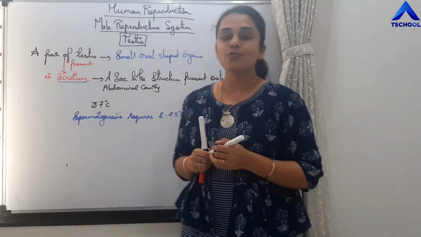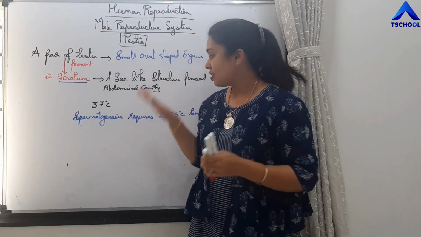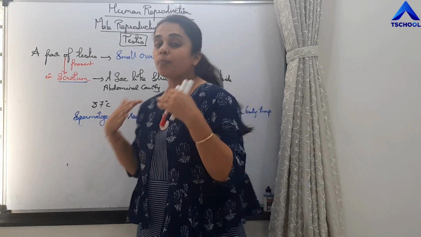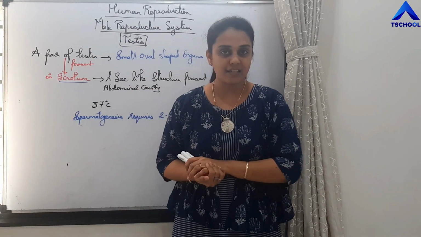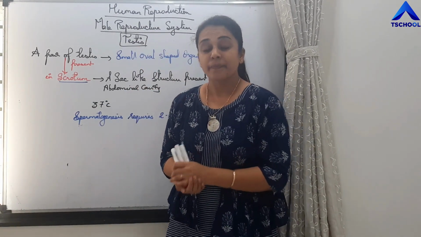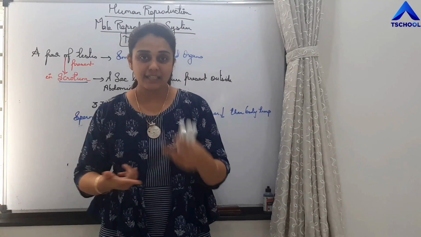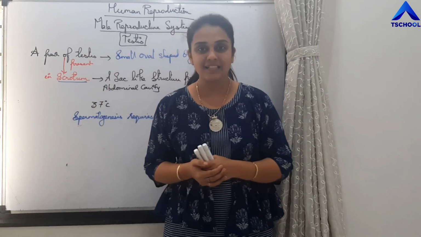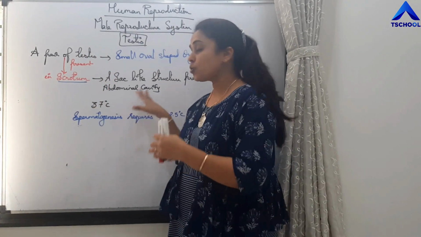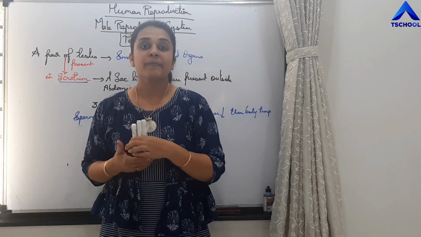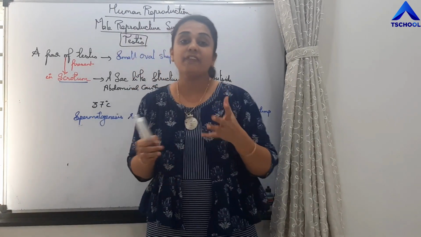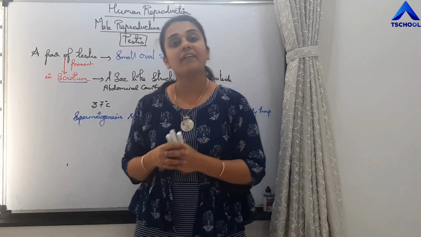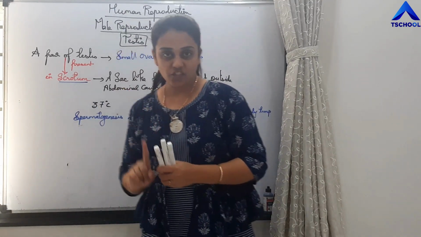So if the body temperature is around 37 degrees Celsius, then the temperature required for spermatogenesis, which is going on in the testes, is 2 to 2.5 degrees Celsius less, which means it requires 34.5 to 35 degrees Celsius of temperature.